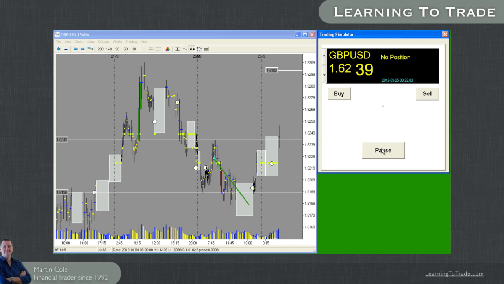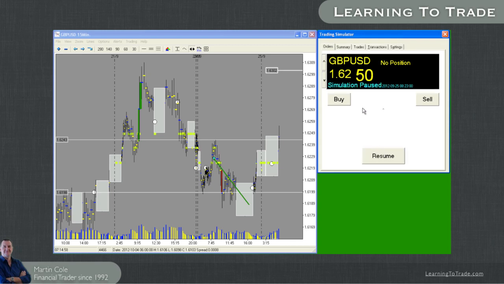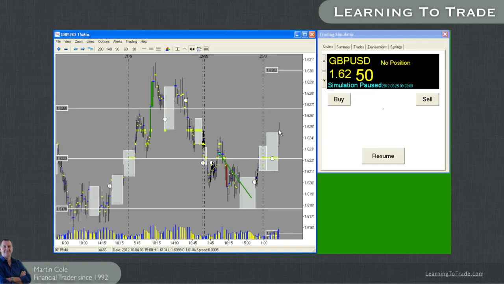Okay, I'm going to pause the simulation now. You can see now we've got our buy and sell buttons available, so we can have a look and see if we actually want to do anything at this point. I'm going to go for a sell at this point here. I'm going to go sell because we've got this resistance on there. I'll tell you what I'm going to do, we're going to actually wait one more bar and see what happens.